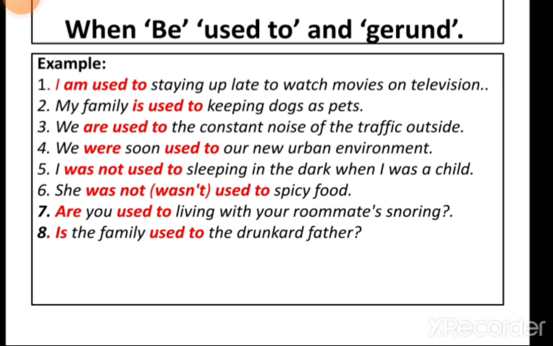Here the auxiliary verb am, be form of the verb, comes before semi-modal verb used to, and also before the word not in negative sentences. See the fifth one, I was not used to sleeping in the dark when I was a child. So here the auxiliary verb was, the be form of the verb, comes before the word not, and semi-modal auxiliary verb used to.